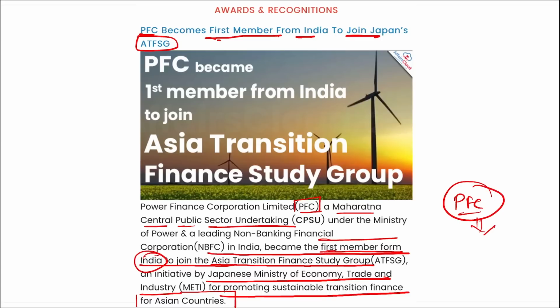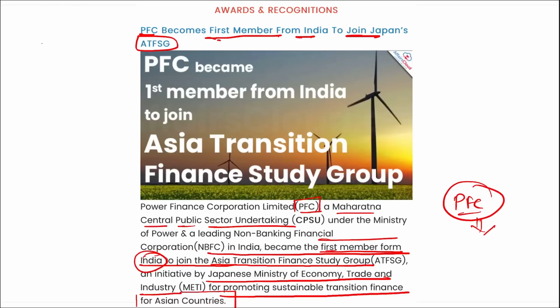Then next, remember, as a member of the Asia Transition Finance Study Group, PFC will play a major role in representing India's interest and views while contributing to the development of policy considerations for effective energy transition financing. Also, here Asian countries will promote financing for energy transition and net zero targets.